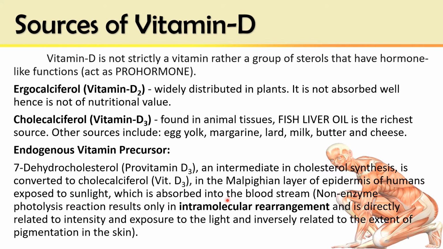which is absorbed into the bloodstream and again circulates in the body and is converted into active form in the liver and kidney, where hydroxylation takes place. And that active form is not the vitamin D3, rather the hydroxylated form of vitamin D3 which is active.